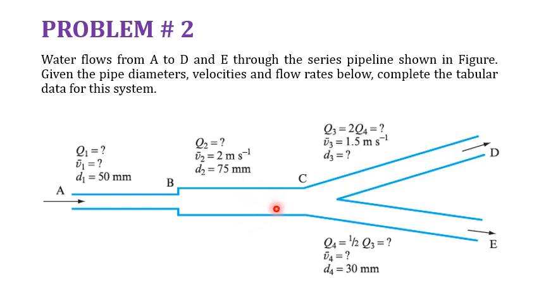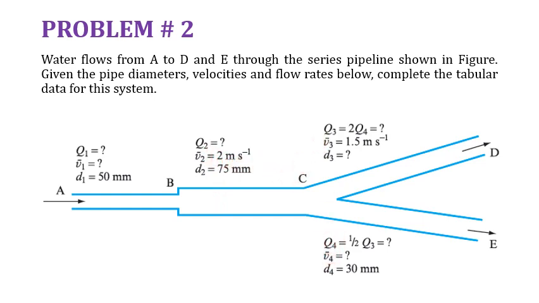Then, as you can see, the BC pipe bifurcates into 2, CD and CE, and the relationship is given that discharge Q3 is 2 times Q4, or Q4 is half of Q3. In this case, Q2 discharge is dividing into Q3 and Q4.